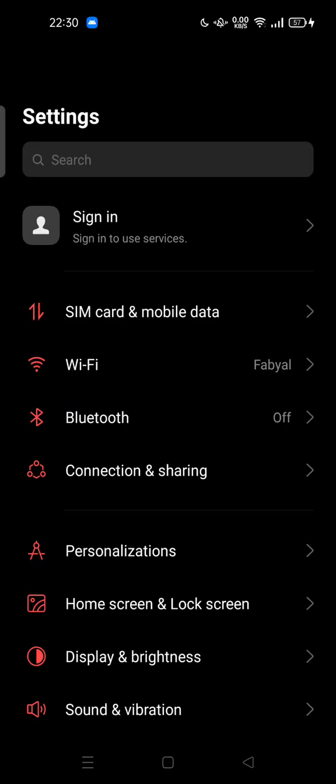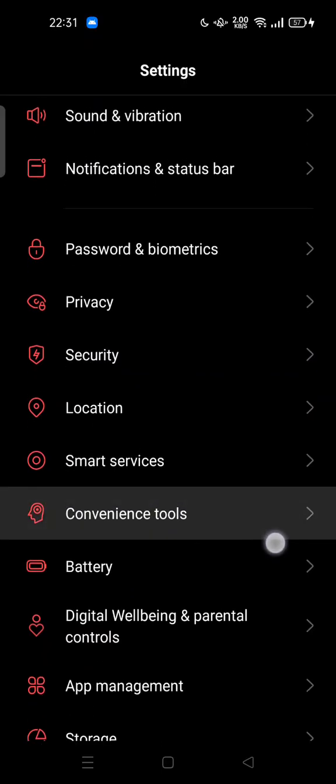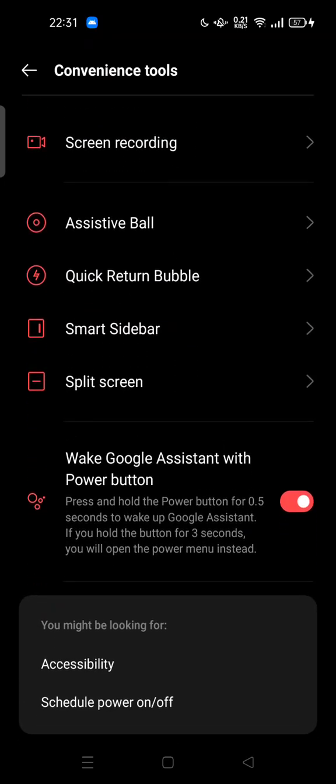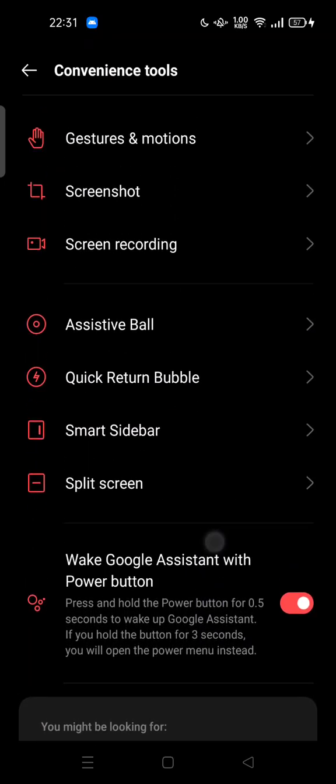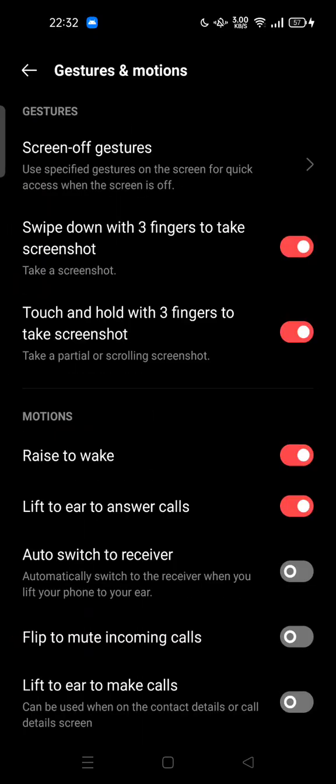And now you can try to open your settings on your phone and search for advanced tools or convenience tools. You can scroll down. Here we go. This is convenience tools on my phone, and here you can try to turn on gestures and motion. You can click or tap it.